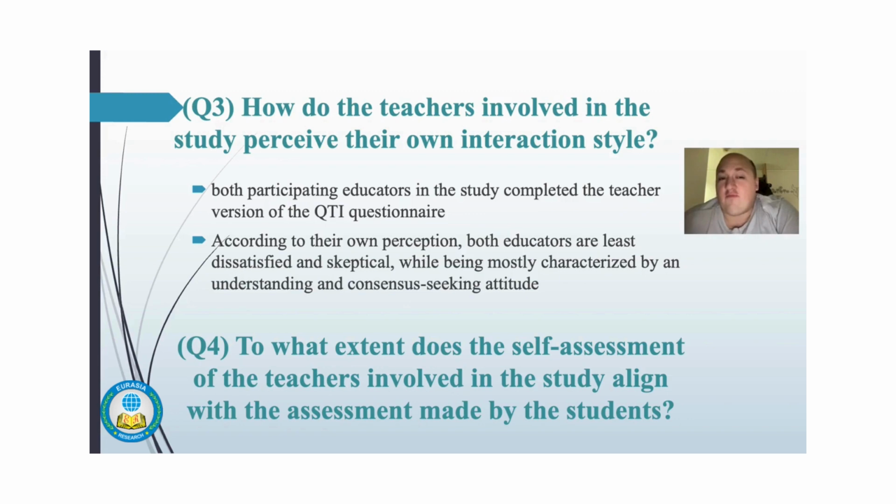But even to show these results, we can see together with answering the fourth question: to what extent does the self-assessment of the teachers involved in this study align with the assessment made by the students? So for that, we can see what kind of answers the teachers gave, and then what the students think of the teachers, and we can see in a diagram if the answers are the same or not.